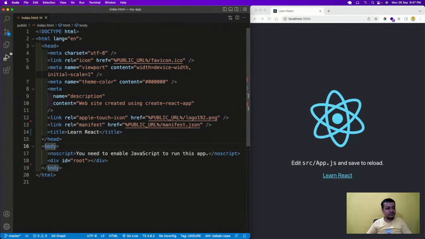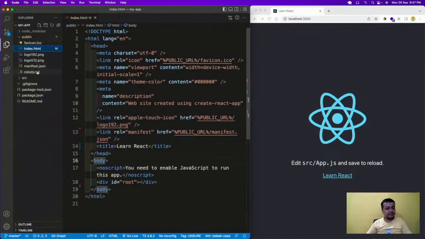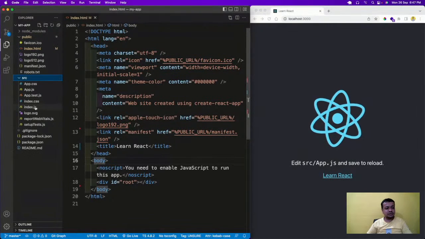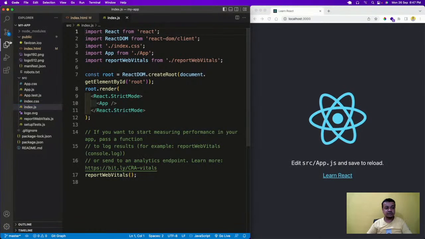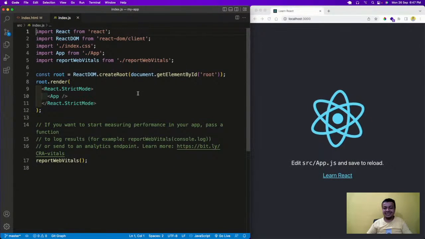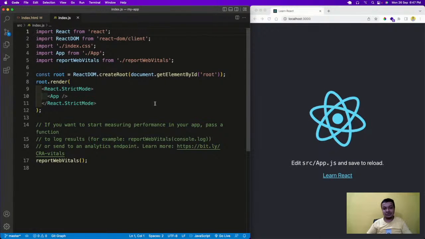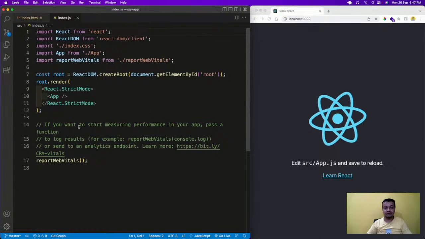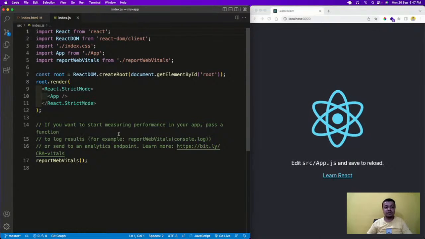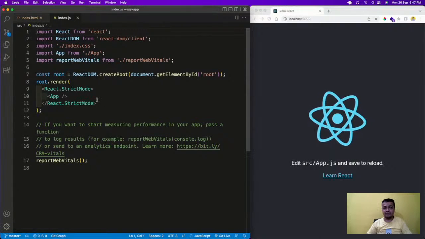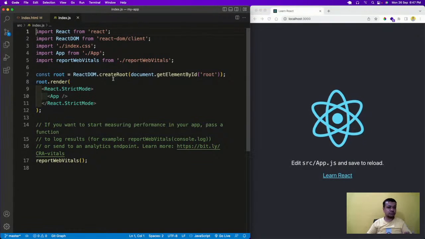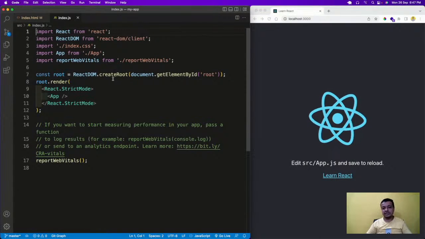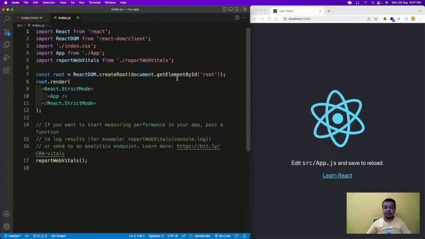If I show here, in the src, the React project actually starts from index.js. So from this file, it starts. Some of this code is totally like Facebook's code, so we don't have to learn much about it. But here one important thing is happening. ReactDOM.createRoot. This is a bit of JavaScript code. Anyway, React is a JavaScript library. createRoot(document.getElementById('root')).